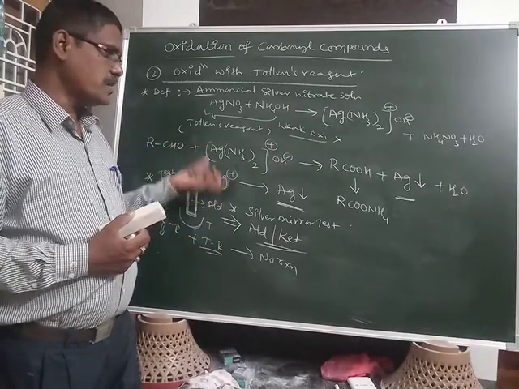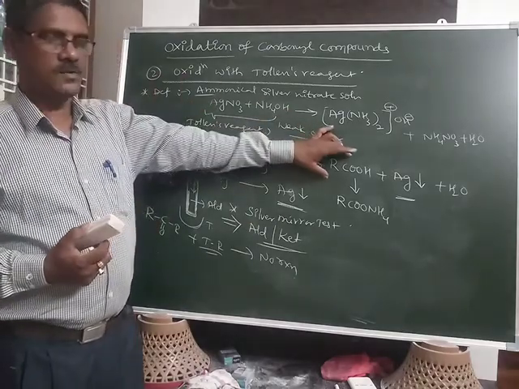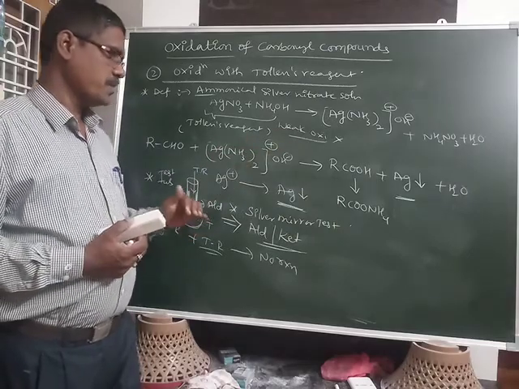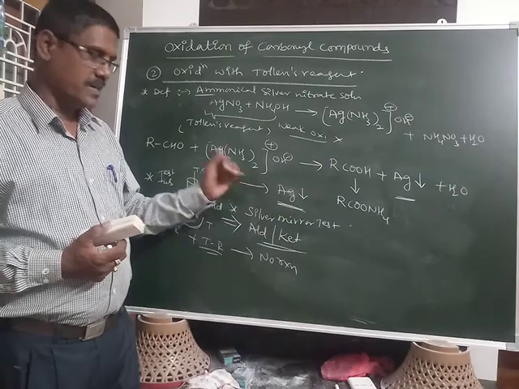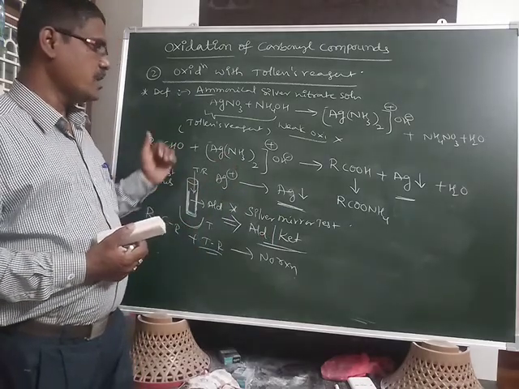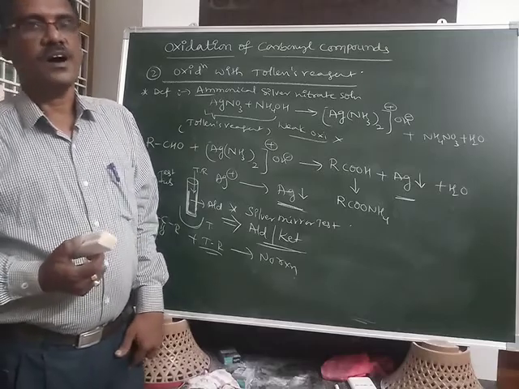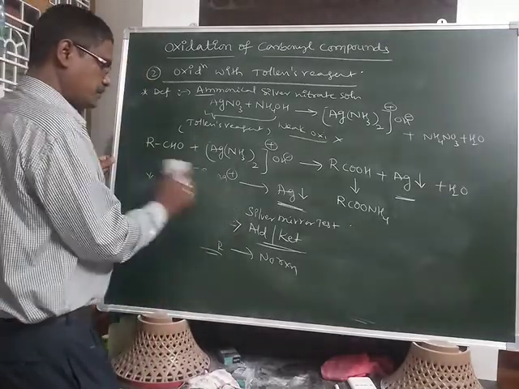This Ag plus reduces into Ag, and the aldehyde oxidizes into the carboxylic acid or its salt. So this is the oxidation, and Ag plus converting into Ag is the reduction. That's why aldehyde reduces the Tollens reagent into the Ag precipitate. There is no reaction in the case of ketone.